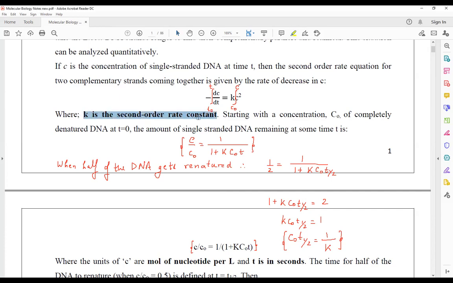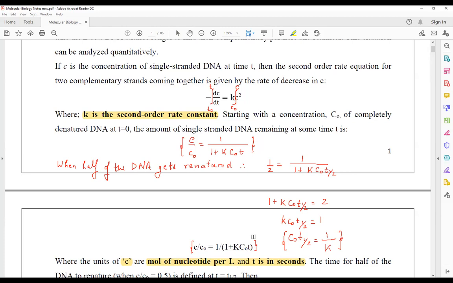So the equation that you are going to obtain is c naught t half equals 1 upon K. C here refers to the concentration, that is moles of nucleotide per liter, and t is referred to as the time, which is provided in seconds.